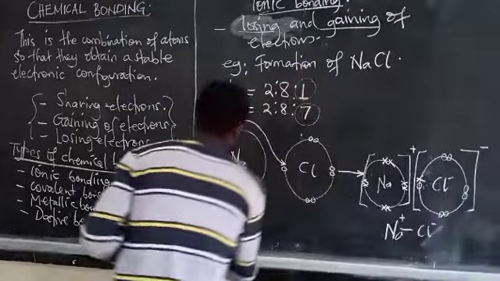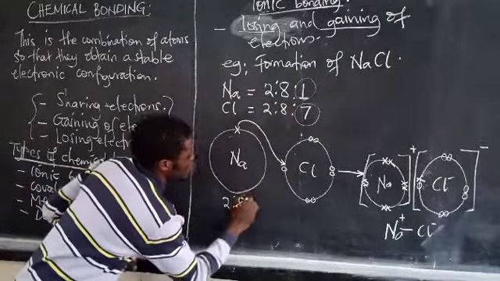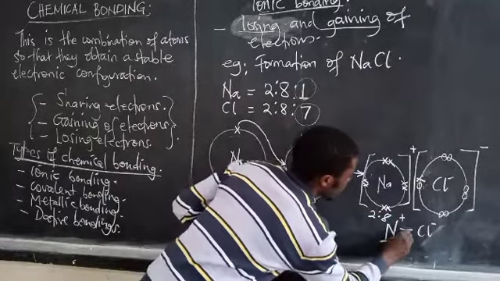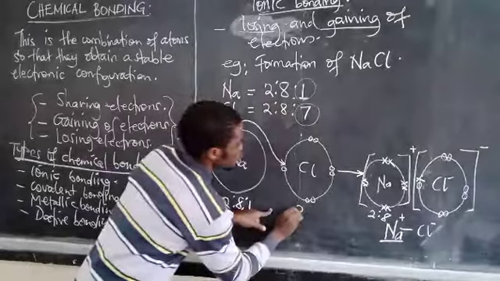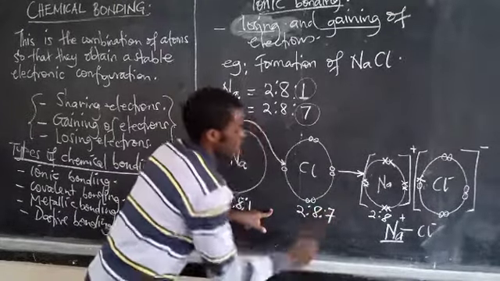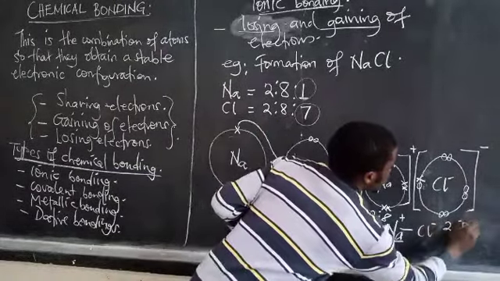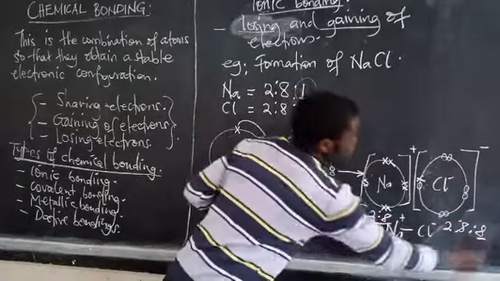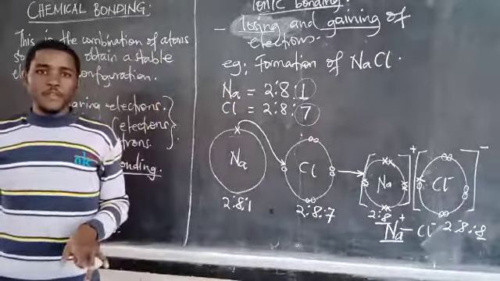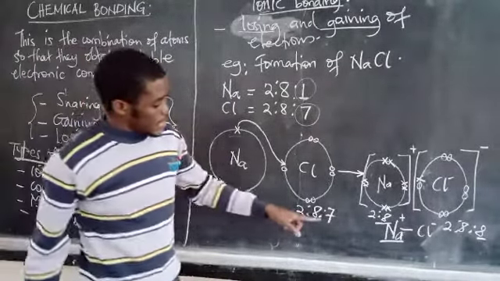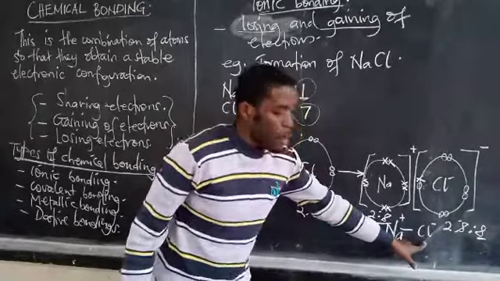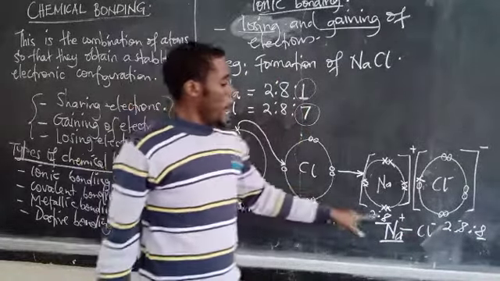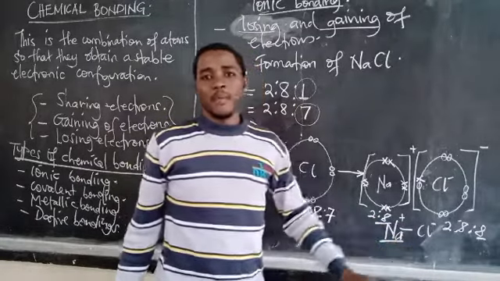What was 2,8,1 has ended up becoming 2,8, and that's why it is positive. What was 2,8,7 has ended up becoming 2,8,8. And therefore, the new energy levels are both fully filled, and therefore, this is a better and more stable compound than these atoms. This is how bonding takes place.